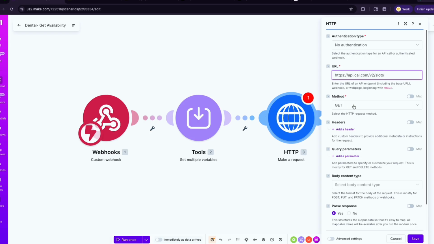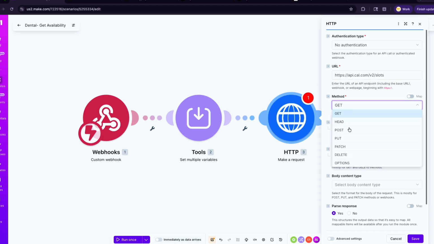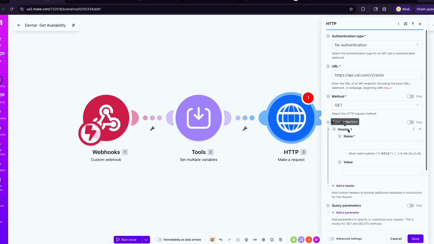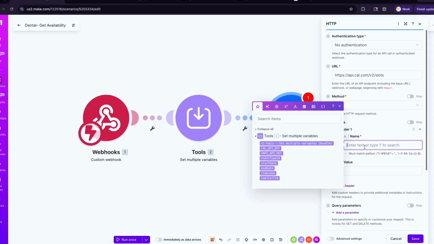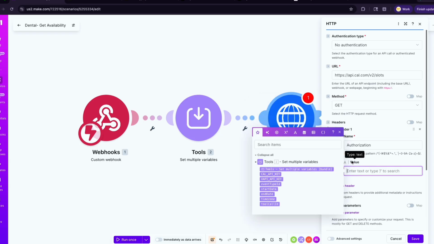When you are trying to take in information from a particular tool, you're performing a get request. When you want to add information to a particular tool, you're using a post request. So we're doing a get request here, and in the headers, we need a couple of things. We need an authorization, and the value of that authorization is going to be bearer, and then our cal.com API key from the variables.